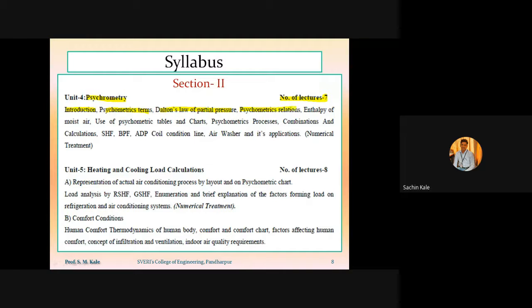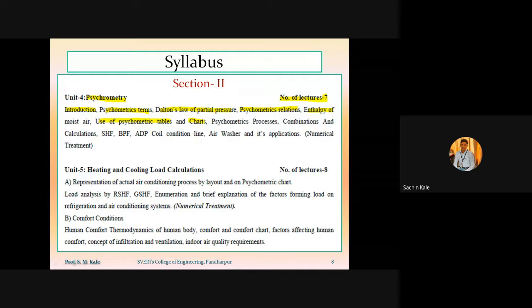Then we have to study various psychrometric relations, then enthalpy of moist air, then use of psychrometric table and psychrometric chart. Here we have to use the steam table. The psychrometric table is nothing but the steam table, which you might have used in thermodynamics.